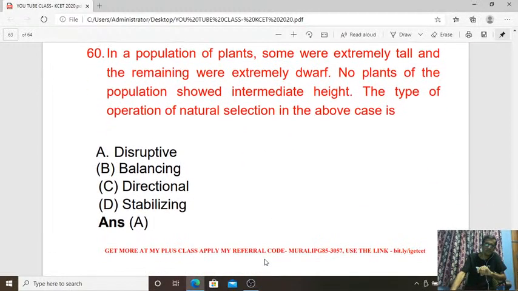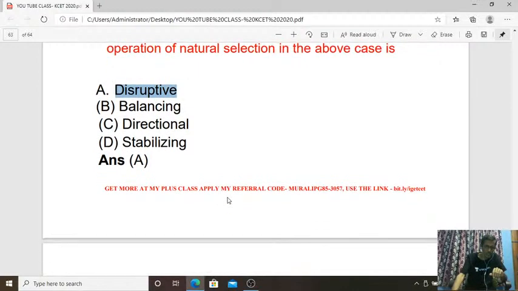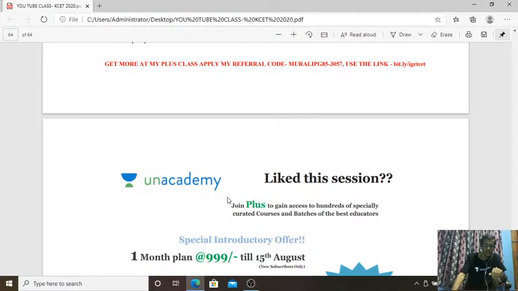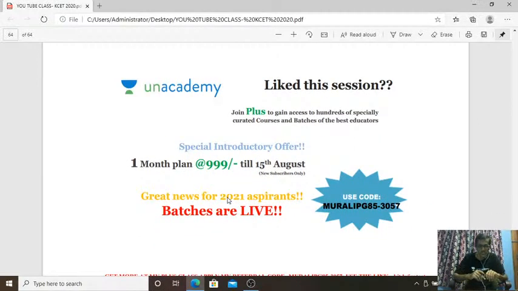And the last question. In a population of plants, some were extremely tall and the remaining were extremely dwarf. No plants of the population showed intermediate height. The type of operation of natural selection in the above case is what? It is disruptive type of selection. So the answer is A for the 60th question. So by this, all the questions under Karnataka CET 2020 with respect to biology topics are covered.